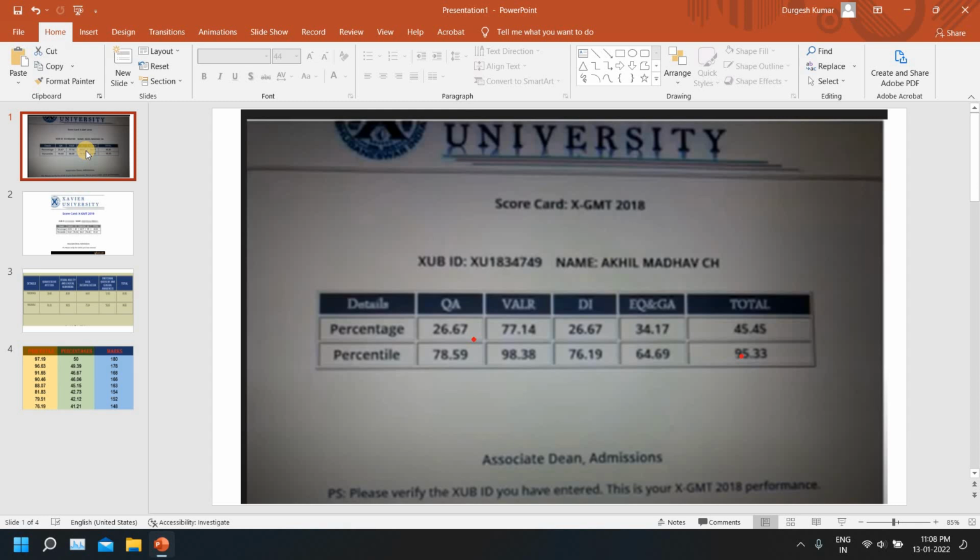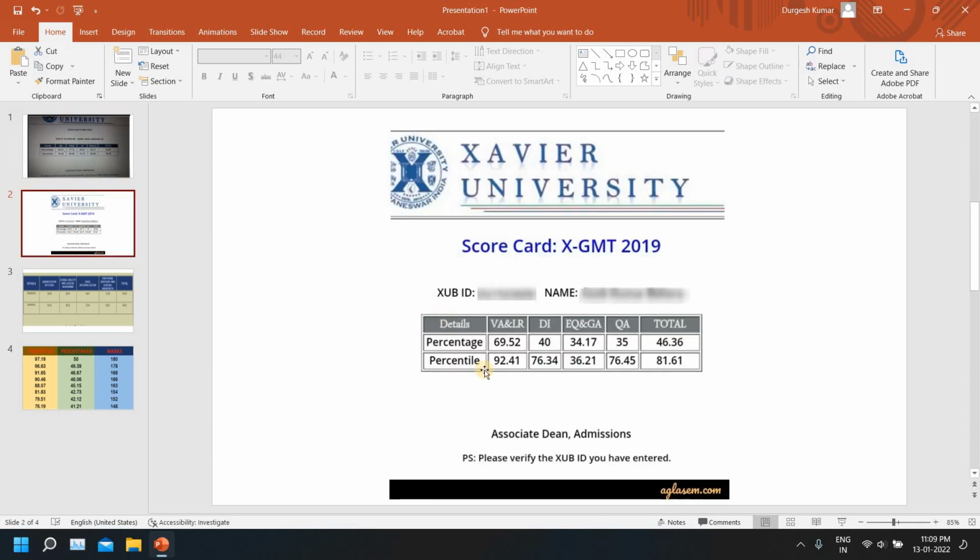So let's start with it. We are going to analyze the QA section from all the years 2018, 19 and 21. So 26%, let's assume that 30 questions were asked in the QA section. I know that there can be a deviation of plus and minus 5, but let's assume that. So 26% of 30 is 7.8 questions. 7.8 questions fetched you 78 percentile in 2018.